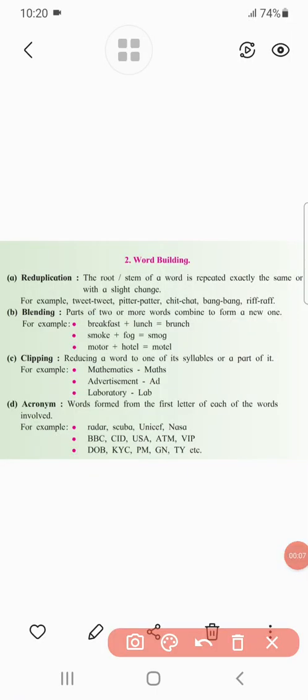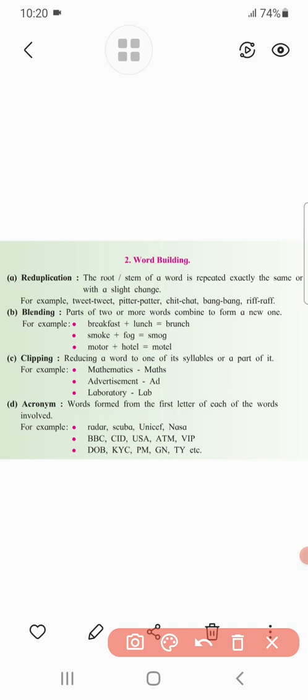In today's session, we are going to learn a new thing which is based on vocabulary, and something you may be learning for the first time. The title for today's topic is word building. As I have already told you, this topic is based on vocabulary, so we have to understand some of the different forms of words, or how, by combining words, we can form new words.